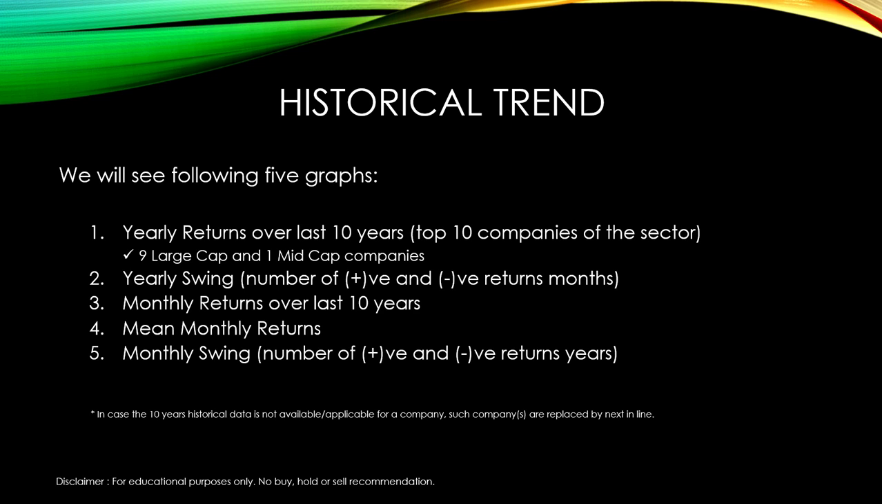The third graph will be the monthly returns over last 10 years. In this graph, we'll see the monthly returns across last 10 years. Fourth graph will be the mean monthly returns graph. In this graph, I have taken the average of returns across each month in the last 10 years. And finally, we'll see the monthly swing graph, in which we'll see the number of positive and negative returns. So please do not skip any portion of this video and watch it in full. You are going to learn a lot, which will help you to take your own decisions in future.